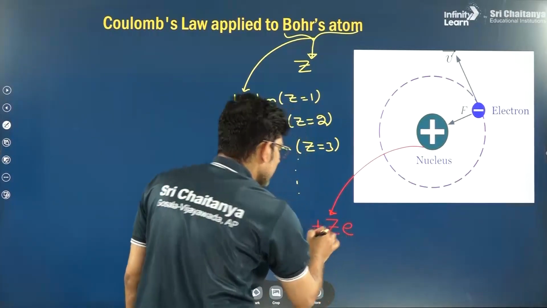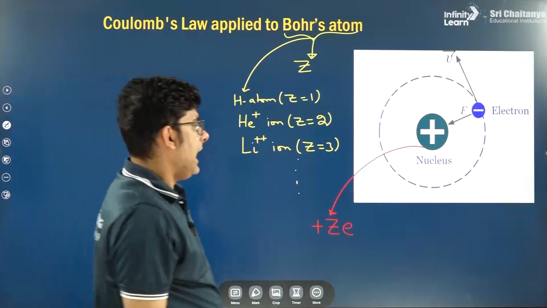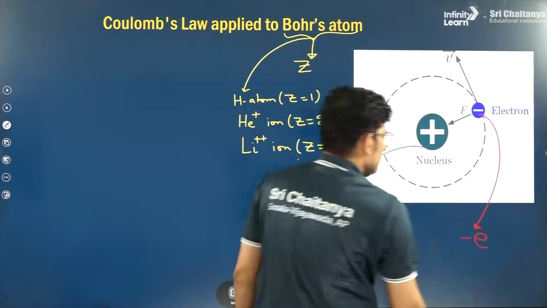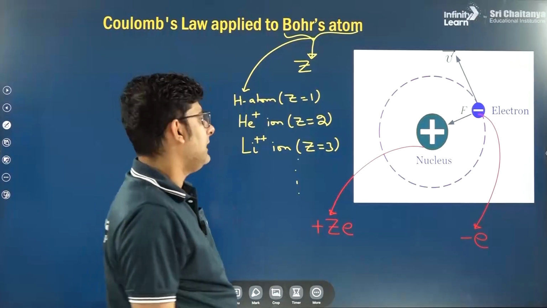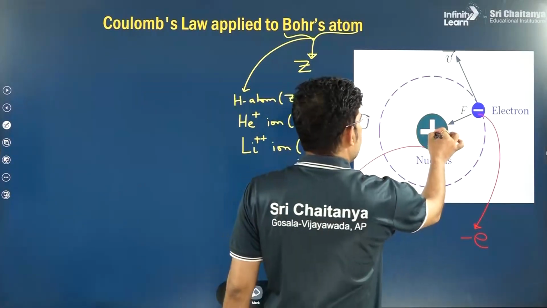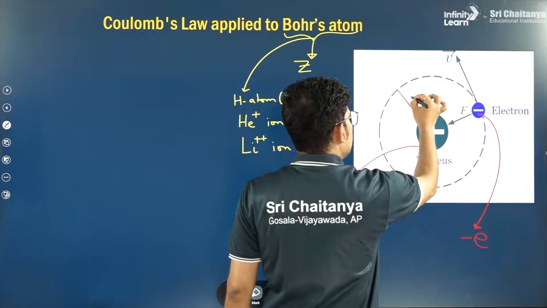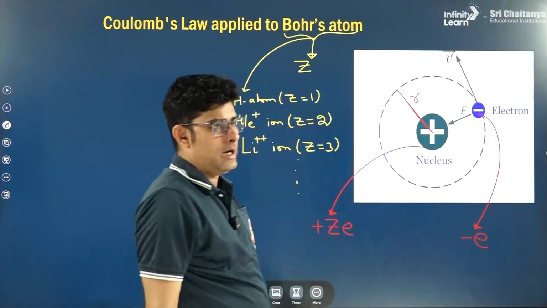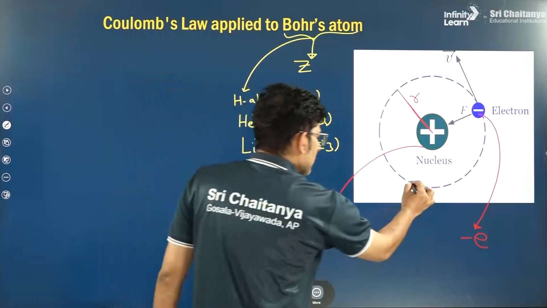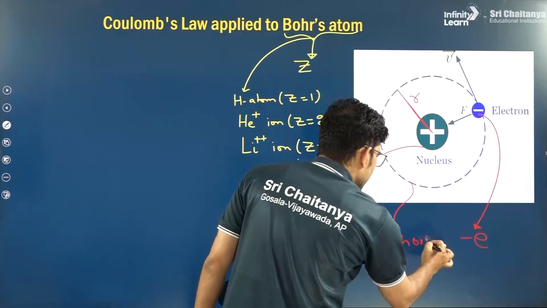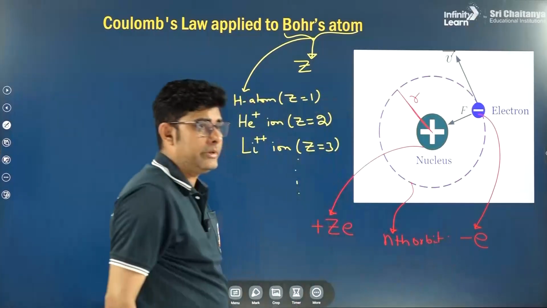And the electron has a charge of minus e. And suppose the electron is revolving around the nucleus in an orbit of radius r, and this orbit we call the nth orbit. Why are we calling it the nth orbit?